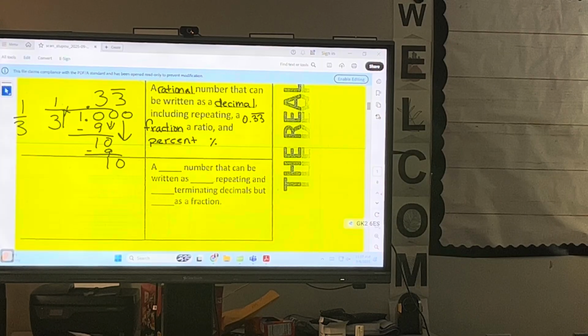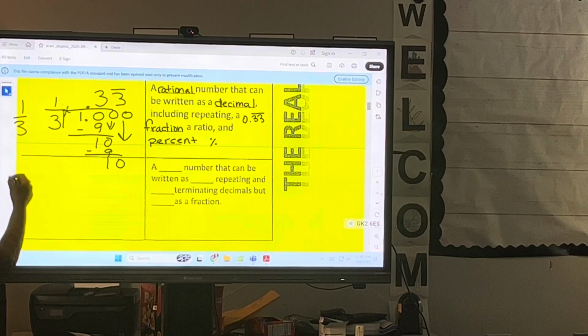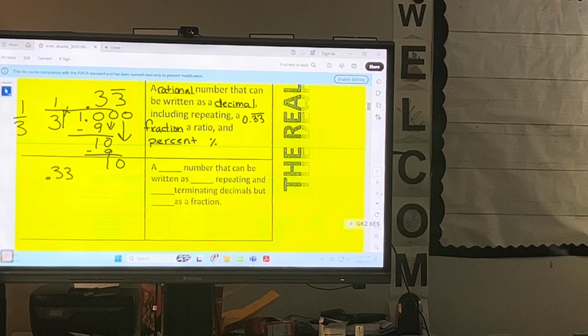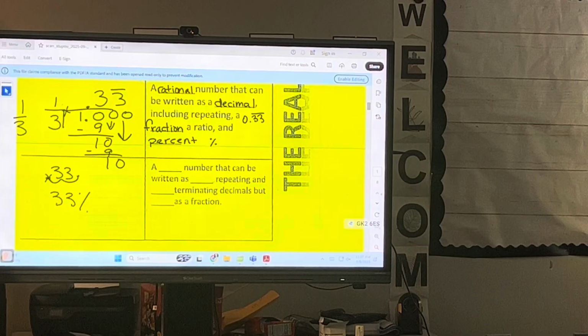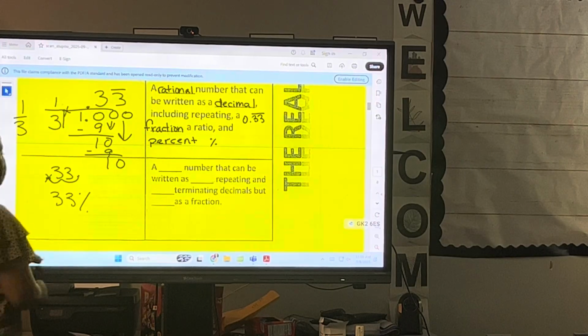We'll learn about that. That's why we need you to know how to multiply times 100. How many times do we move the decimal to multiply times 100? 2 times. So guess what? Just to show you, I didn't do this in the last class, but if the decimal is 0.33 and I want to know the percent, it is 33%, which is the same as 1/3, which is the same as 0.33 as a decimal. This is why we need you to know that when you multiply times 100, it's moving the decimal 2 spaces over. All right.